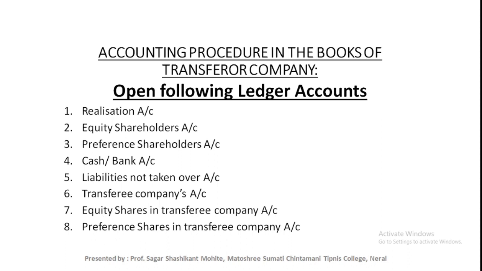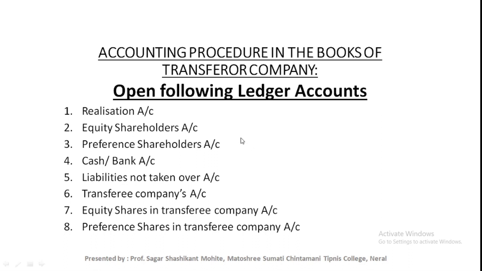If purchase consideration is settled through equity shares, at that time we have to open equity shares in transferee company account. If purchase consideration is settled through preference share capital, at that time we need to open preference share capital in transferee company account. Likewise, it depends on the actual situation or the problem.